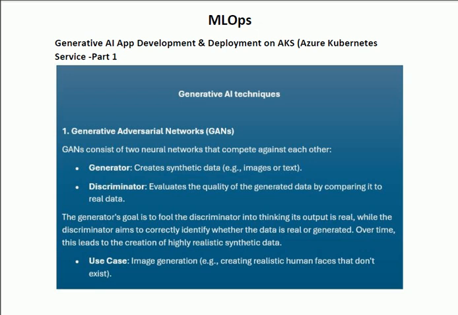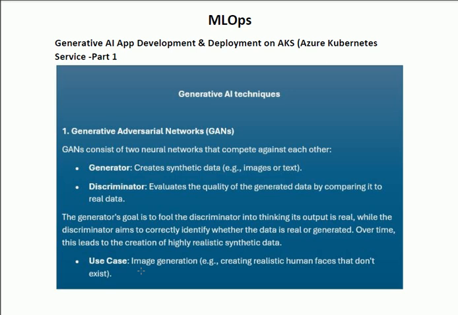In generative AI techniques, the first technique is GAN. The GAN consists of two neural networks: a generator, which generates images and text, and a discriminator, which evaluates the quality of the generated data by comparing it to the real data.